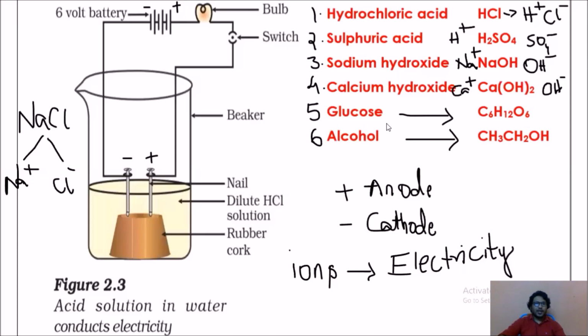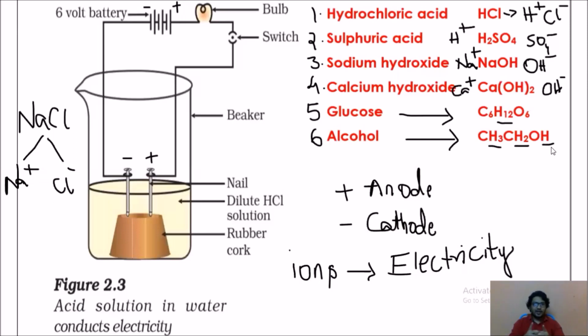Glucose C6H12O6 has 12 hydrogen atoms. In alcohol, 3 hydrogens, 2 hydrogens and 1 hydrogen, a total of 6 hydrogens, but all those hydrogens are strongly bonded with other atoms.